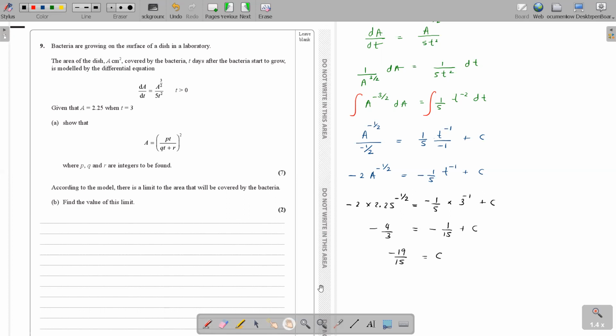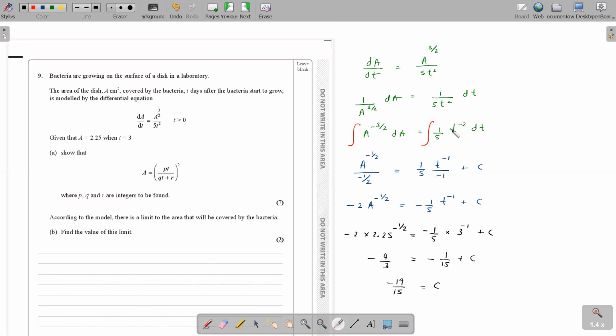So I think there might be a question here that some of you might have: what about this 5? Now I kept the 1 over 5 here. Is it wrong or is it right? If I bring the 5 to the other side and write this as 5 over here, is it wrong, or is it necessary? Is it a must to keep the 5 over here? Is there any rule like that? What do you think? No, if you want, you could have kept the 5 here. If you want, you could have taken the 5 to the other side and written this as 5A to the power minus 3 over 2.